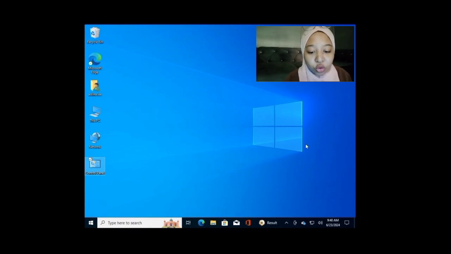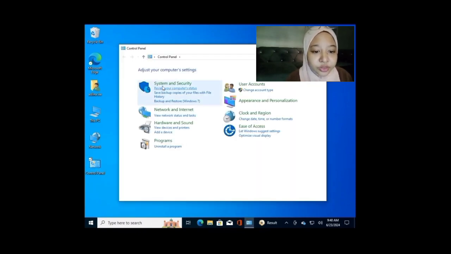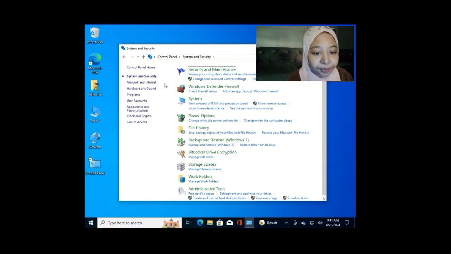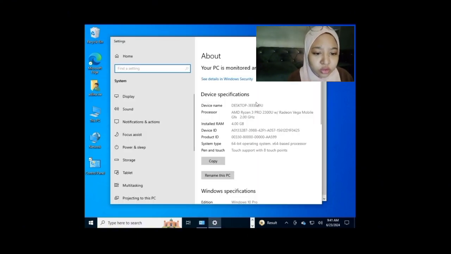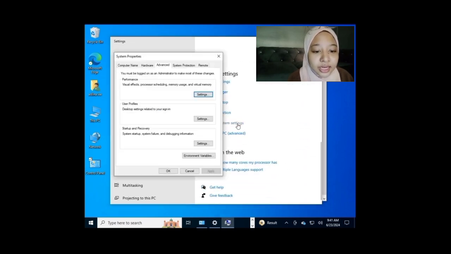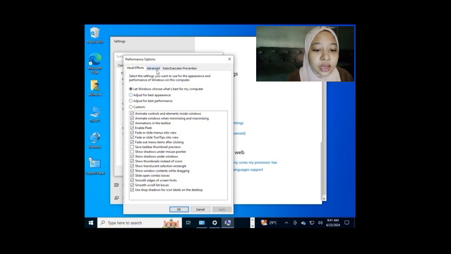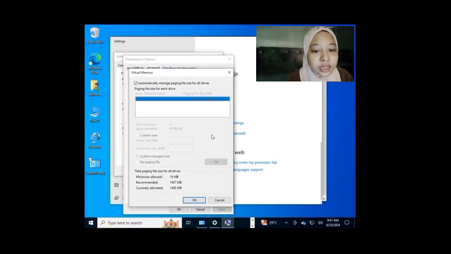Click on the control panel, and then you need to click on system and security and find the system. And you just scroll down, and then you will find the advanced system settings. Click on settings, and then click on advanced, and then go to change, and then uncheck automatically manage paging file, and then custom size.